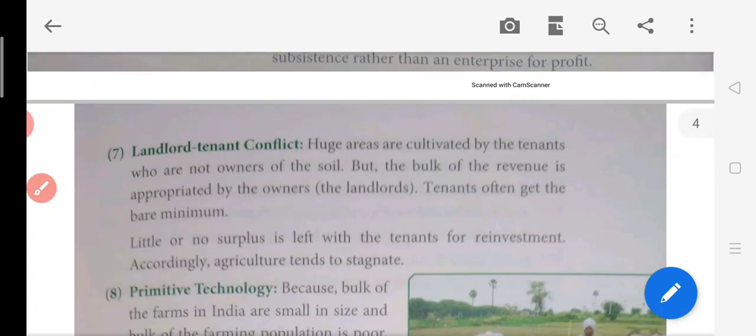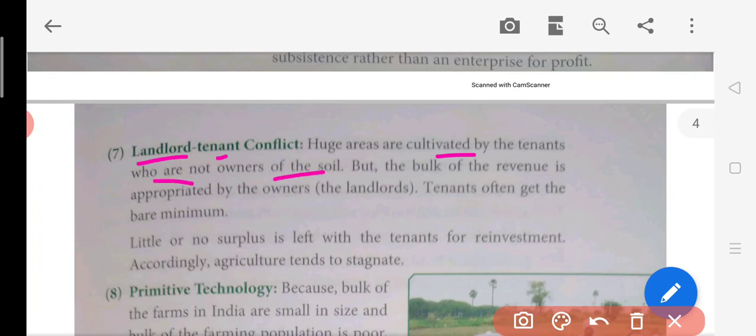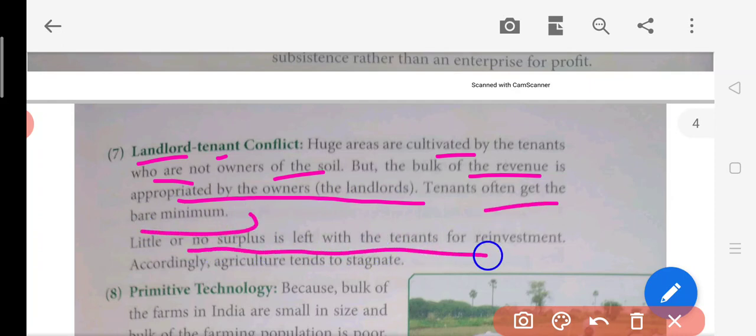Now, landlord and tenant conflicts. So sometimes what happens, see, who is a landlord? The people who have a huge part of land under their name. Then the tenants are people who can be farmers at the same time, but they do not have any money to invest in land, like purchasing seeds, insecticide and fertilizer. So they work on somebody else's land. Huge areas are cultivated by tenants who are not the owners of the soil, but the bulk of the revenue is appropriated by the landlords. Tenants often get the bare minimum, so little or no surplus is left with the tenant for reinvestment.